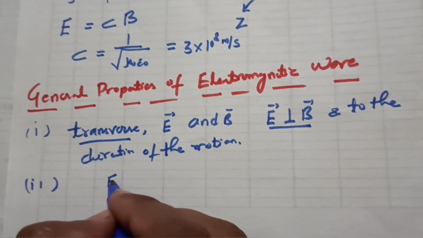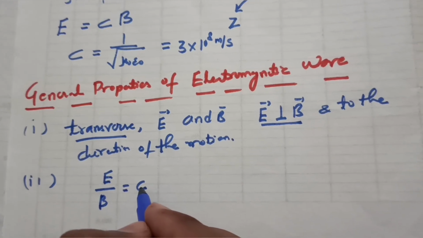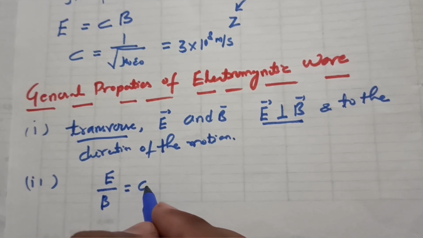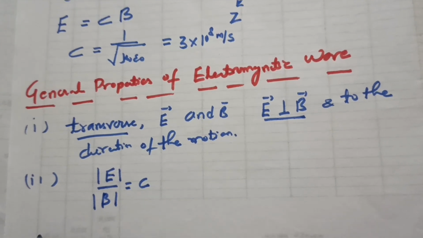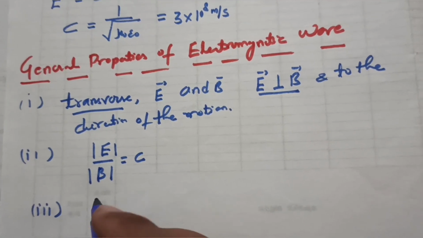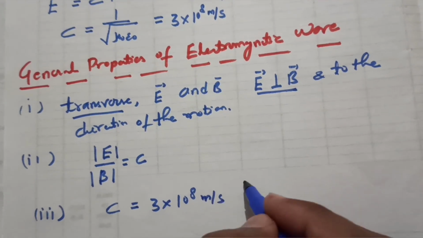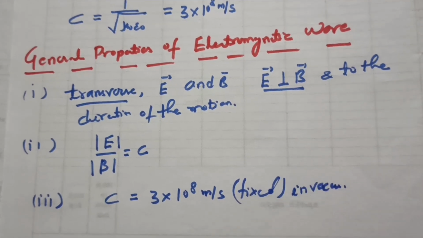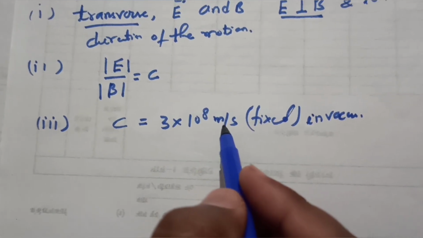Second, the ratio of the magnitudes of the electric and magnetic fields is fixed. The ratio E upon B is fixed, and its value is c. Third property: they travel with a fixed speed in vacuum, 3 into 10 to the power 8 meter per second, and this value is fixed in vacuum. They always travel with the speed of light, 3 into 10 to the power 8 meter per second.